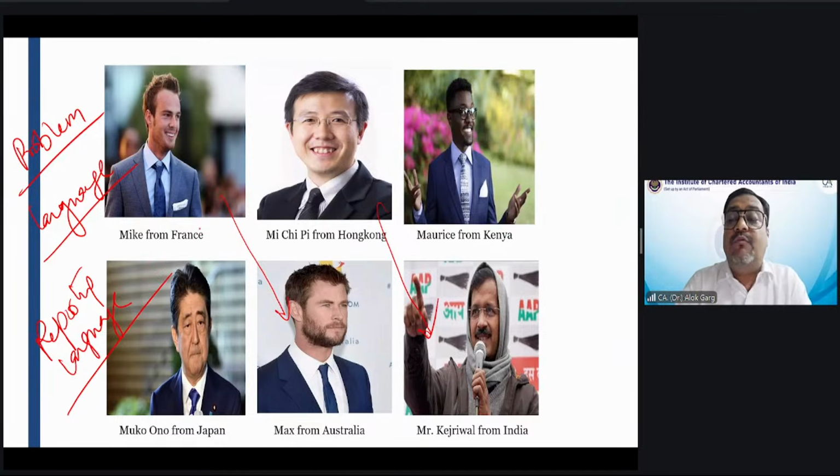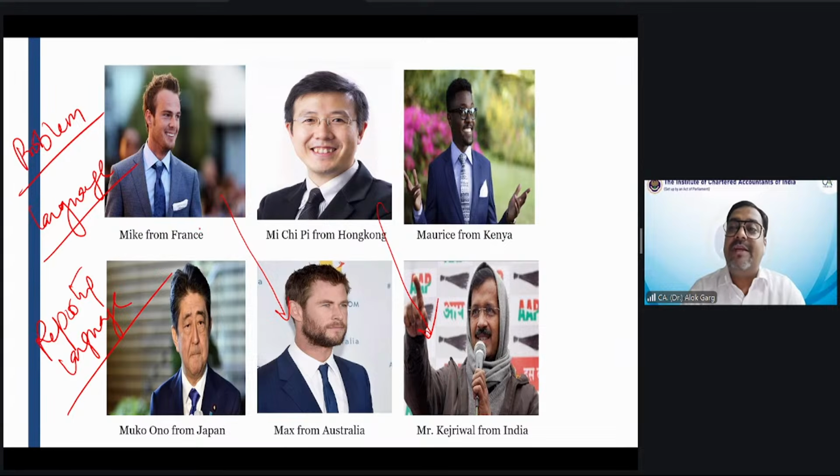Now, what could be the solution? What could be the solution, my dear friends? Again, the solution is to have a common accounting and reporting language, standardization. But what could be that common accounting and reporting language? If somebody tells us, you have to follow the Chinese accounting standard, will you follow? You can follow a Chinese phone, but will you follow the Chinese accounting standard? The answer is no, because those accounting standards are manufactured for China, not for India. Now, what could be that accounting and reporting language which everybody should follow?